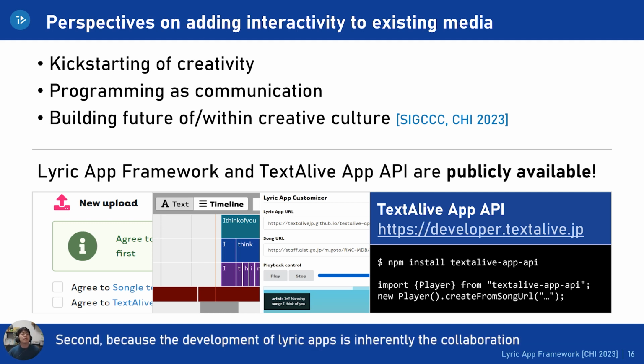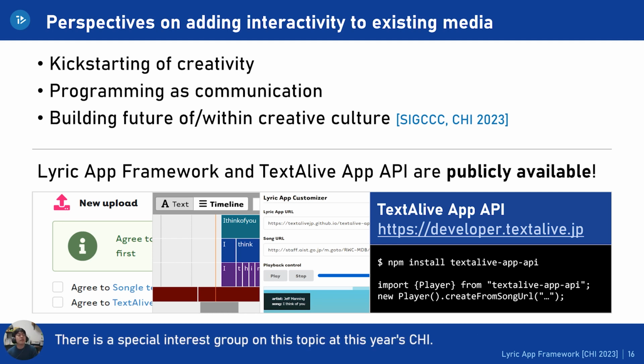Second, because the development of lyric apps is inherently the collaboration between programmers and musicians, programming activities can serve as new opportunities for communication between people. We observed some programmers contacted the original creators to better reflect their artistic intention, and we are happy that our deployment in the wild made it happen. Third, related to the deployment in the wild, we consider it important for computer scientists to place themselves in creative cultures and build a future together with the help of creative people with diverse technical backgrounds.